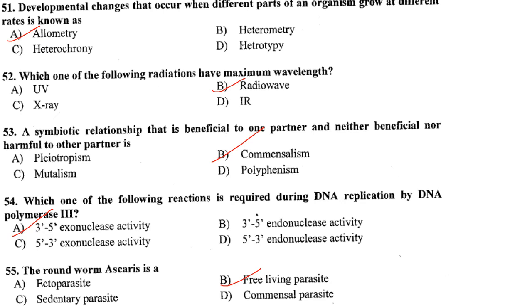Then which one of the following reactions is read during DNA replication by DNA polymerase 3? It is the 3' 5' exonuclease activity, also known as proofreading activity. So 3' 5' exonuclease activity is the answer. The roundworm Ascaris is a free-living parasite, and option B.